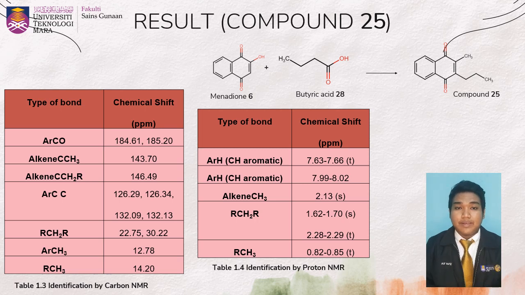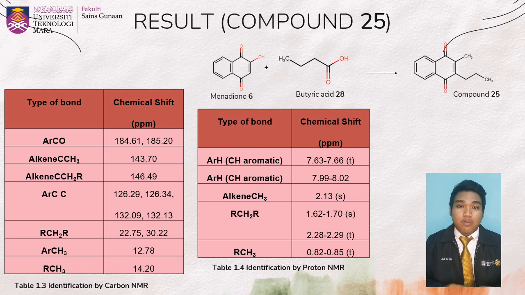So for compound 35, the synthesis was between menadione 6 and butyric acid. As we go through the spectrum, we can identify a few components present in it, which show compound 35. First, from the proton NMR, the aromatic CH shows between 2 peaks at 7.63 to 7.66 and 7.99 to 8.02 ppm. Next, the alkene CH3 with a singlet peak at 2.13 ppm, 2 peaks for the CH2 bond and another CH3 bond at 0.82 to 0.85 ppm with a triplet peak.